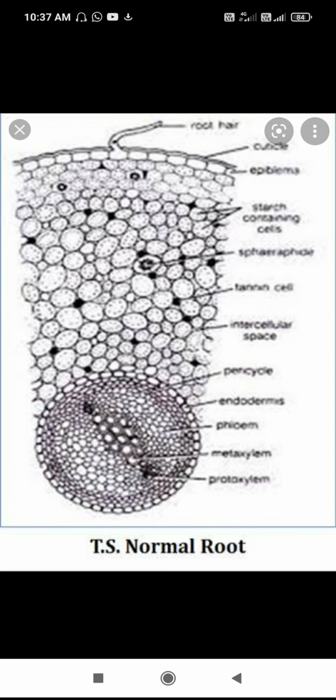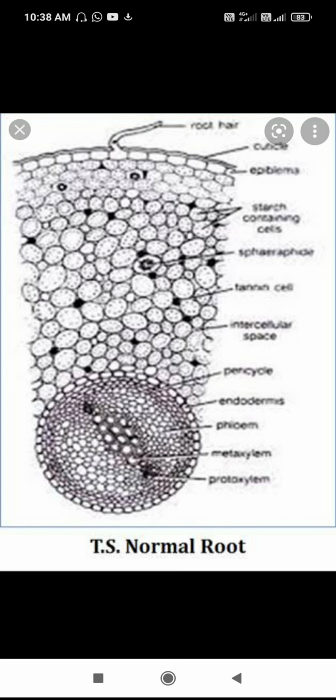Xylem consists of vessels and tracheids. Phloem is made of sieve cells, phloem parenchyma and companion cells.